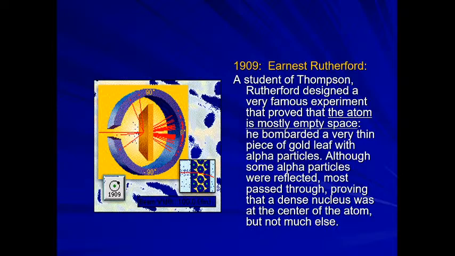So in this experiment, which metal did he take? He took a thin foil of a heavy metal, that is gold, and bombarded it with a beam of fast moving alpha particles. Alpha particles mean doubly charged helium ions, that is He2+, each having 2 units of positive charge.